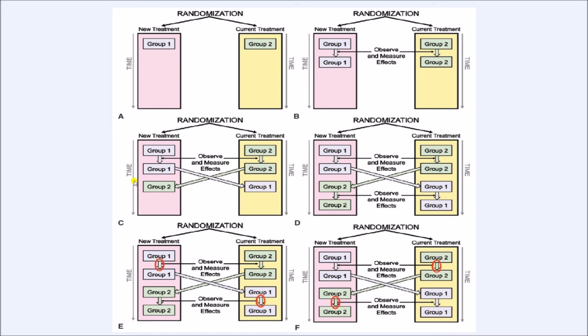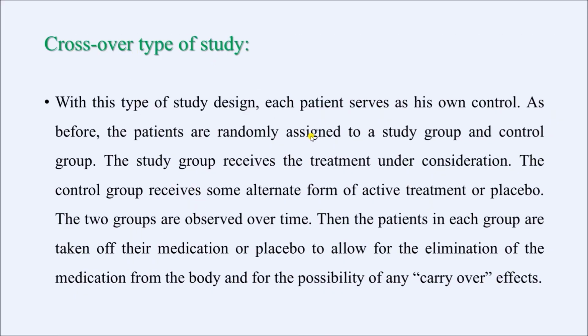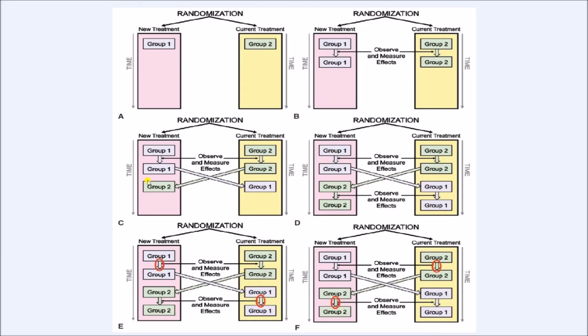So after this period of time, when switching over is done, that means people from one group are included in the other group, and also people from the second group are included in the first group. This is known as the crossover design or crossover type of study. And this time gap that we are giving is to avoid the carryover effect of the drug when he is introduced to the other treatment.